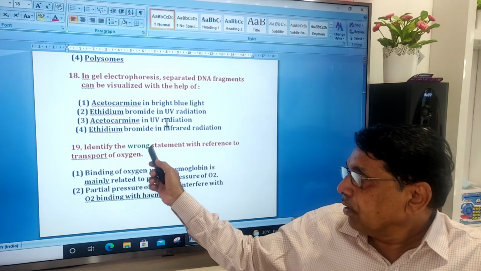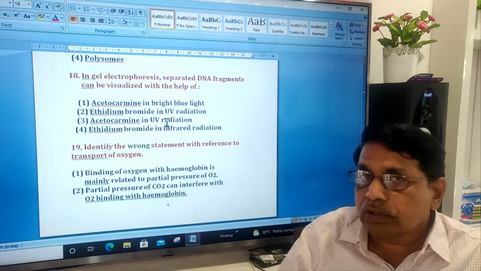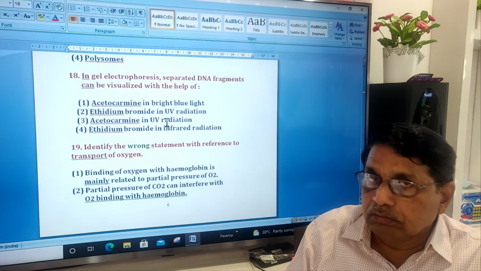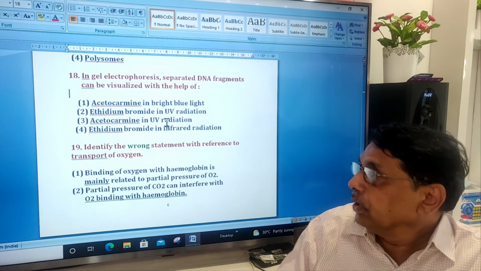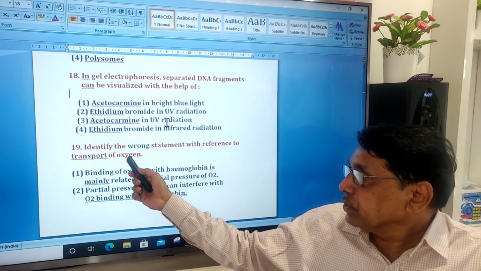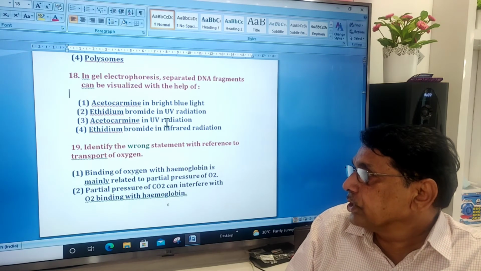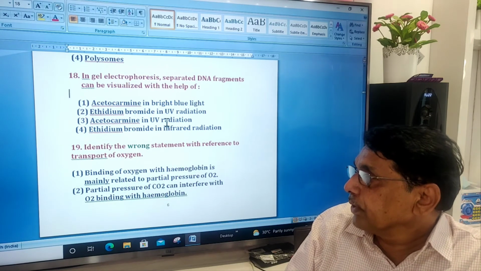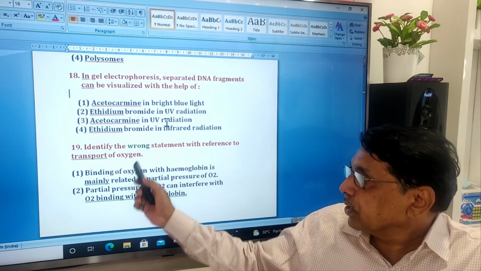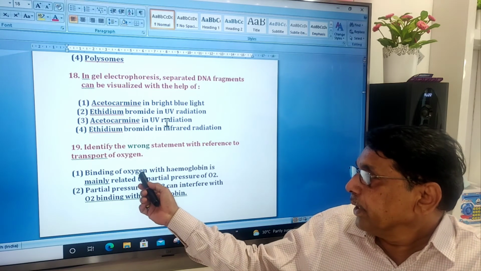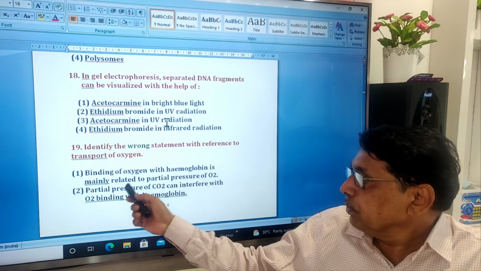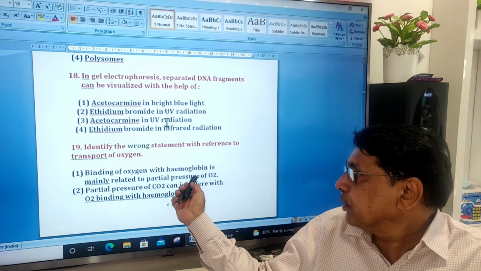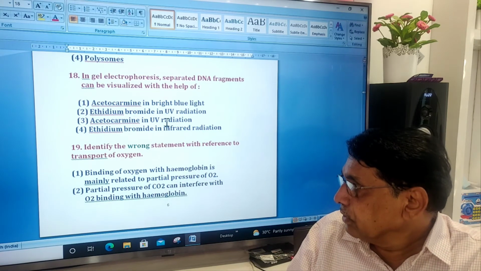Identify the wrong statement with reference to transport of oxygen. Binding of oxygen with hemoglobin is mainly related to partial pressure of oxygen.